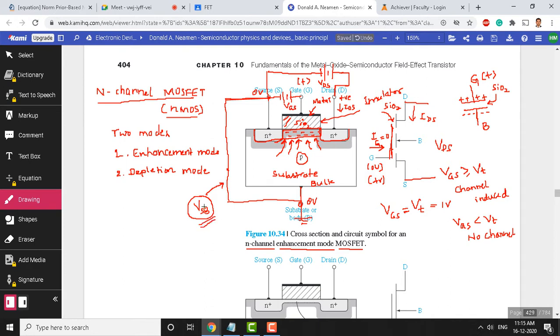So when you apply these two voltages, we need to understand what is going to happen within the device. Right now, I don't want to include the source to bulk voltage. Let us consider for the time being that VSB is 0. There is also a voltage between drain and bulk, which we will not consider right now. We can make that 0, so that voltage doesn't exist.